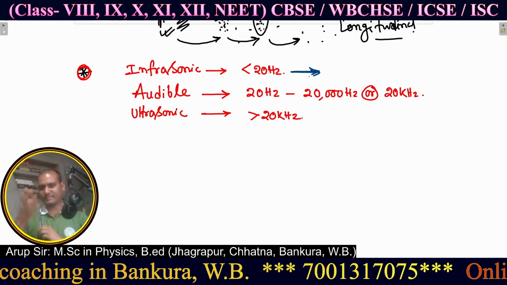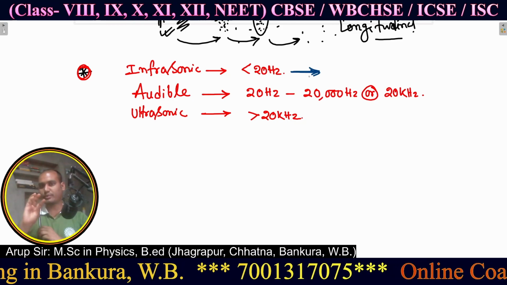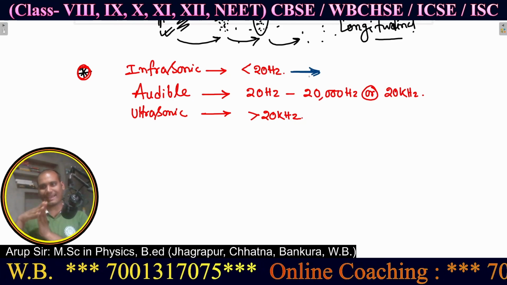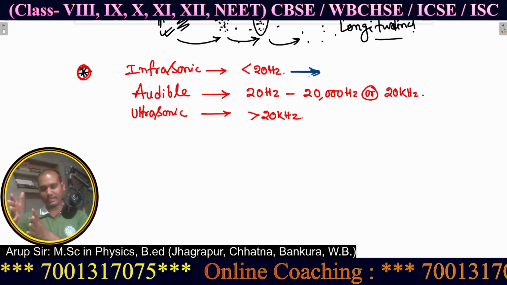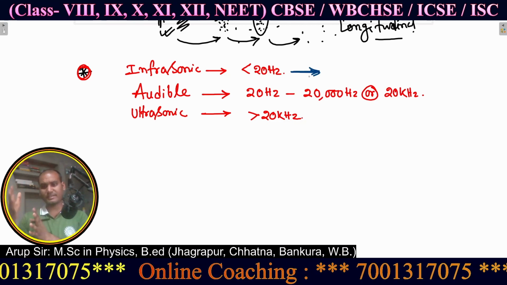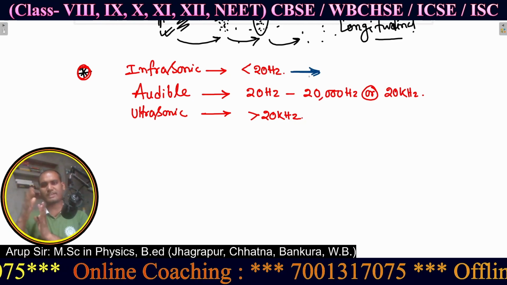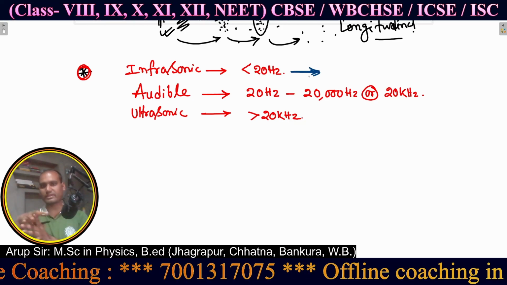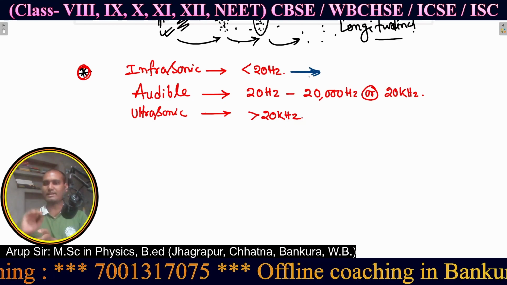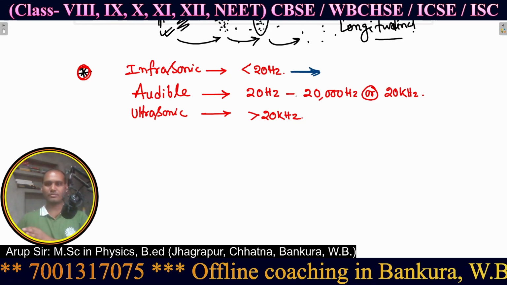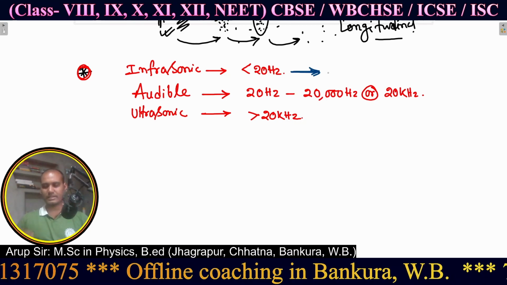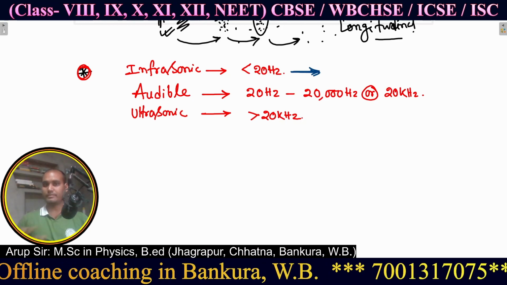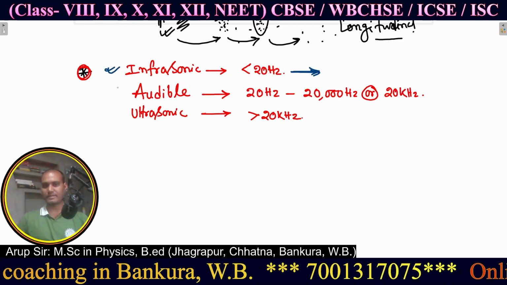So this is within the range of 20 hertz to 20,000 hertz. But when some animals or insects are trying to communicate with one another, then they use infrasonic sound, which has frequency less than 20 hertz. So some insects or animals can communicate by using this infrasonic sound.